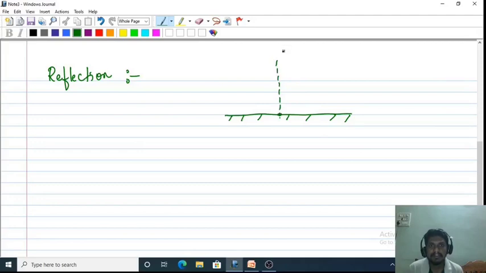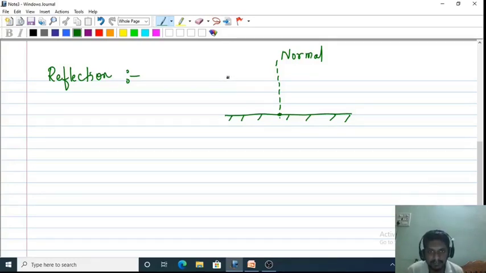This is called a normal. When light is incident on a reflecting surface, some amount of light comes back into the same medium, bounces back into the same medium. This bouncing back of light is known as reflection.